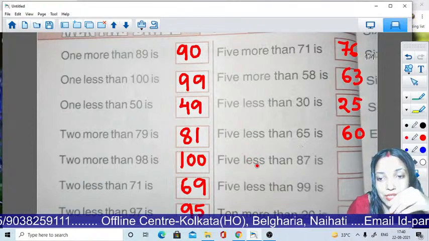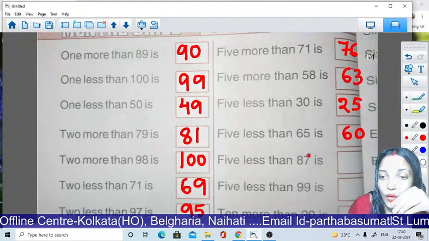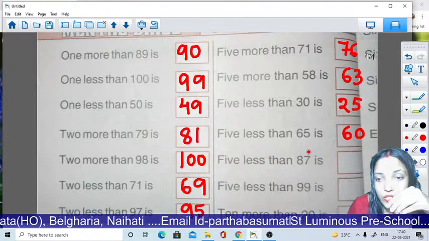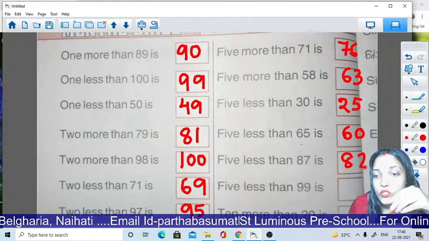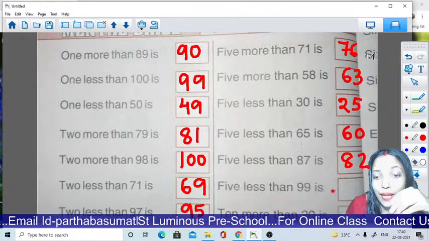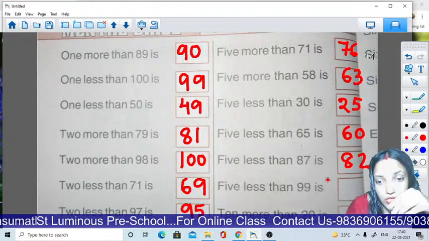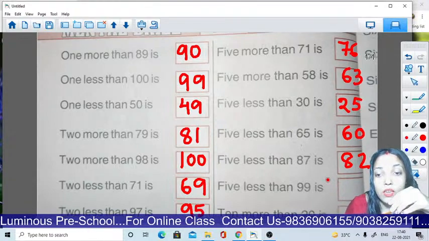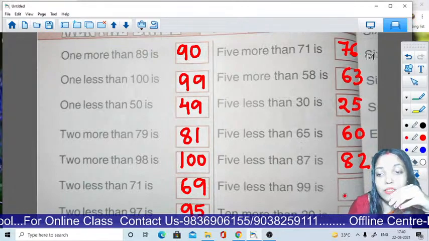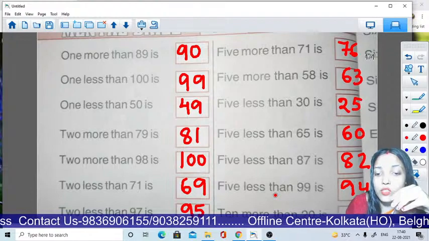Okay students. Now 5 less than 87. What will be the answer? Before 87 we all know 86, 85, 84, 83. Now 82. So the answer will be 82. Now 5 less than 99. What will be the answer? 99, 98, 97, 96, 95, then 94. Okay. 10 more than 20.